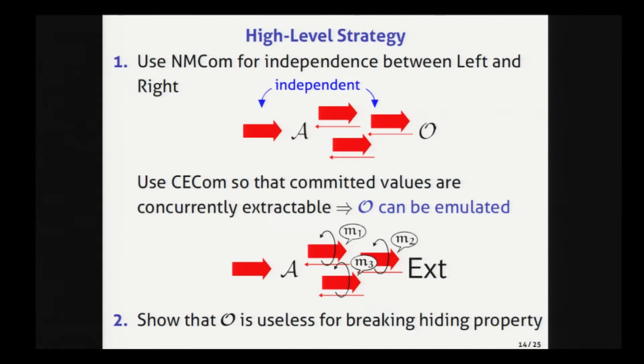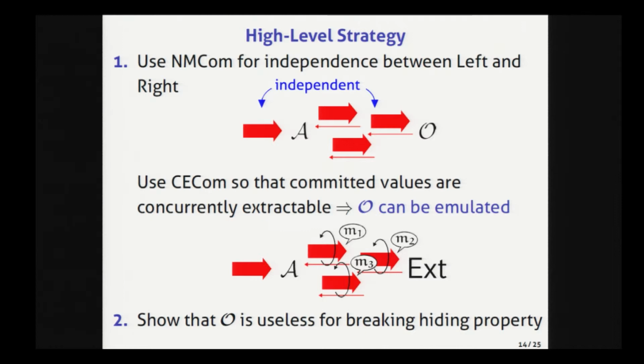So this is a very high-level idea of the scheme. Recall that a commitment scheme is CCA-secure if its hiding property holds even when the adversary interacts with the commitment extraction oracle. Then I use a non-malleable commitment scheme so that the commitment on the left side is independent from the commitment on the right side. And also, I use a concurrently secure commitment scheme so that the committed values on the right side are extractable from the adversary by rewinding the adversary.